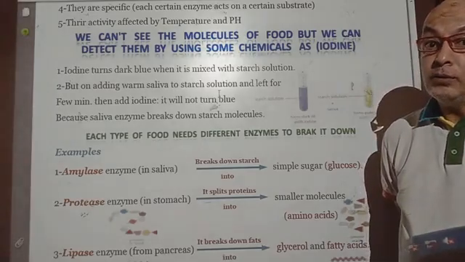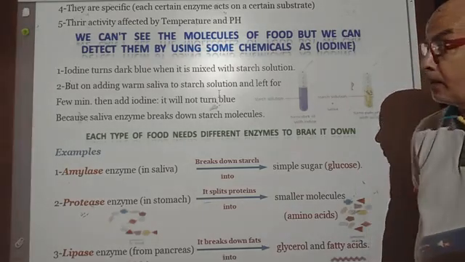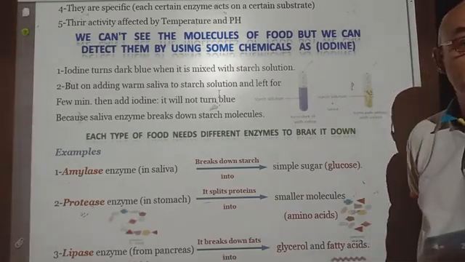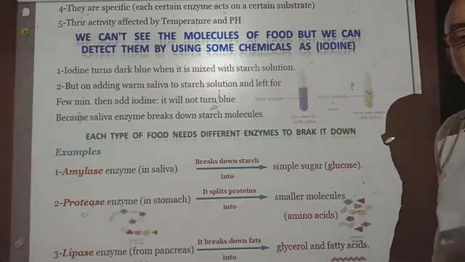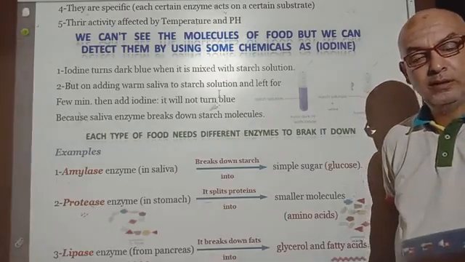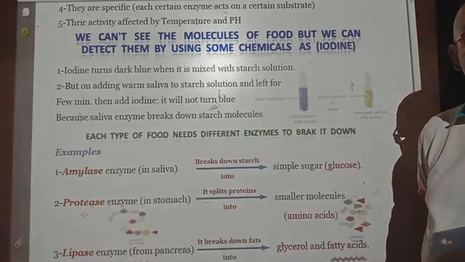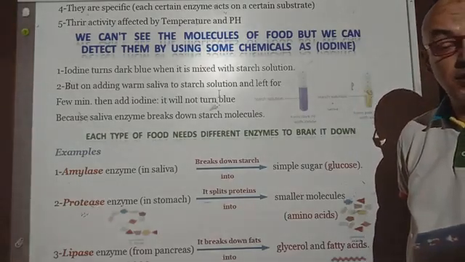Try to have an idea about the difference between the action of the enzymes on different substrates. You know that iodine solution can be used to detect or to test for the starch substrate.